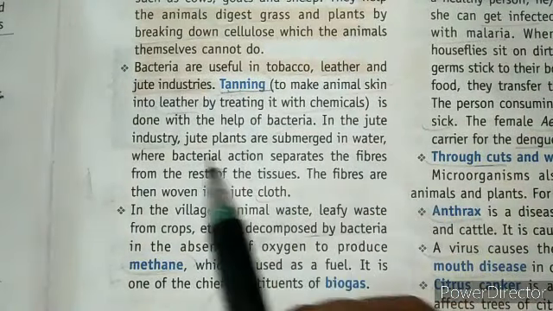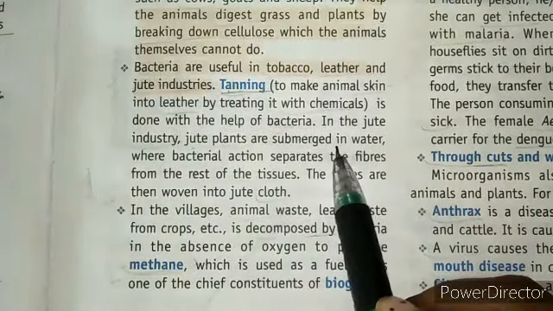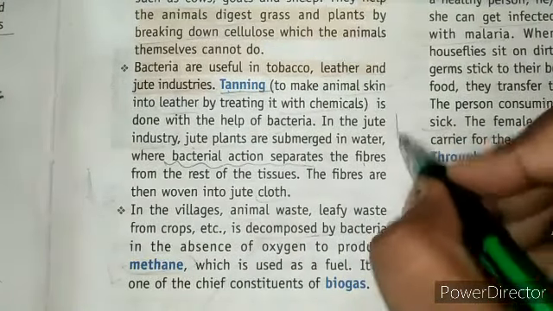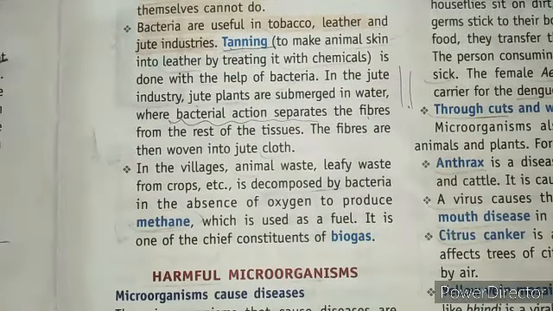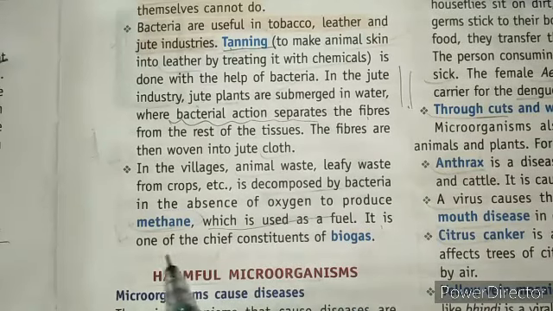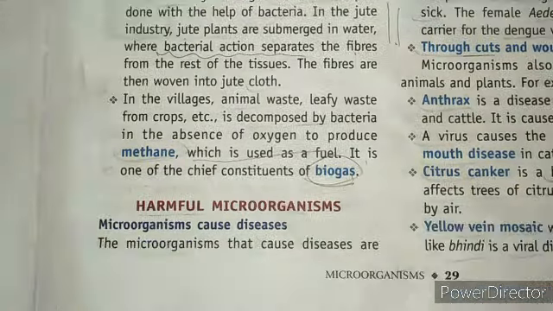If we talk about jute plants, they are submerged in water and the bacterial action separates the fiber from the stem. We have some bacteria that decompose waste materials naturally, producing gas which is used as fuel, and it is one of the chief constituents of biogas.